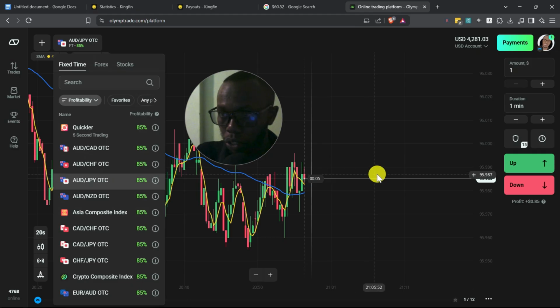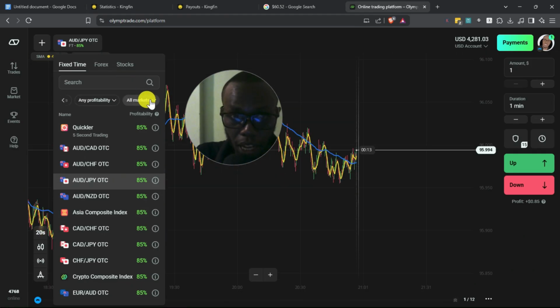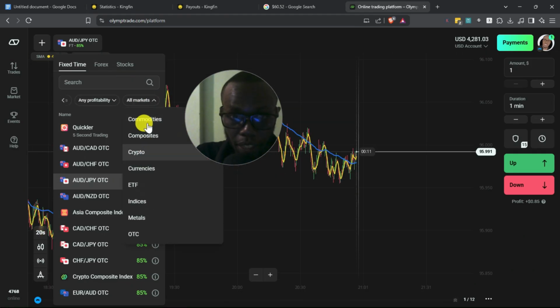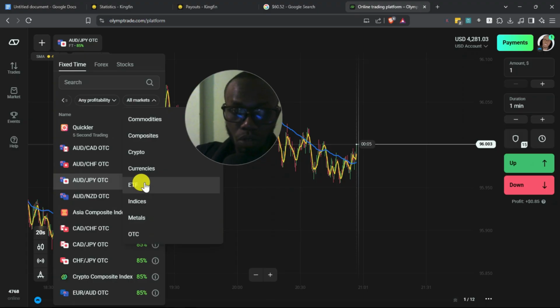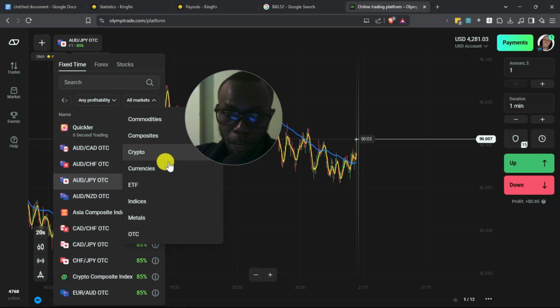So this is how it looks like. It's very simple. There are some assets, commodities, composites, cryptocurrencies, ETFs, indices, metals. So the one, if you were to trade here, I would go for maybe crypto or currencies. Of course, those are something that are most popular.